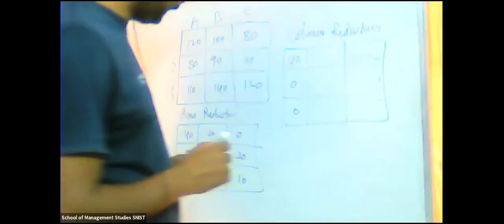Now second column there is no 0. Which one is the minimum? 10 is the minimum. So 20 minus 10 is 10, 10 minus 10 is 0, 30 minus 10 is 20. Now third column we have 0, so no need to subtract. We'll take it as it is: 0, 30, 10.